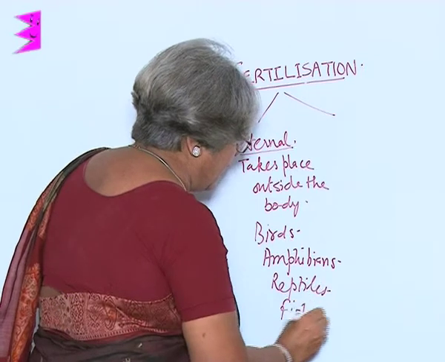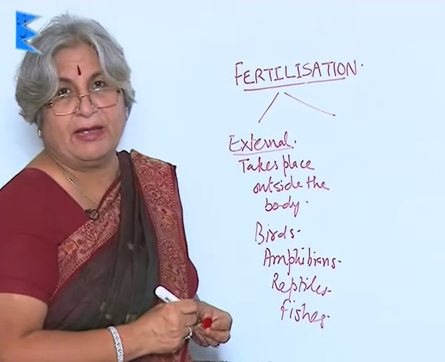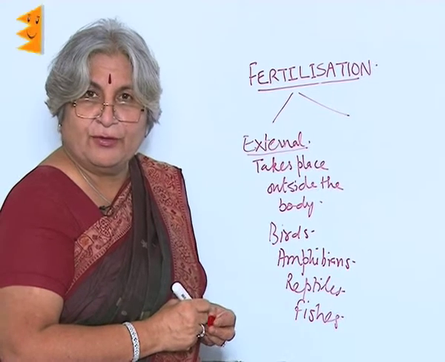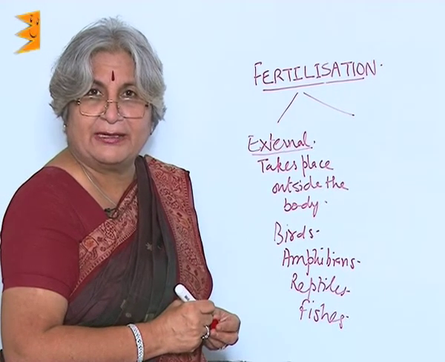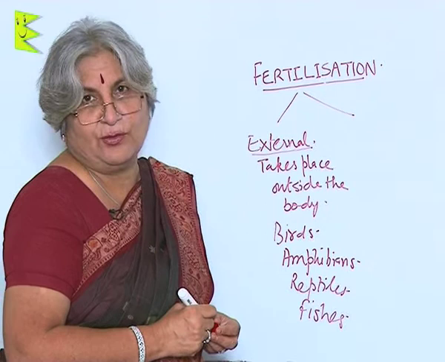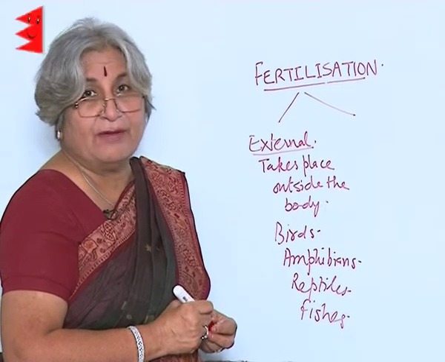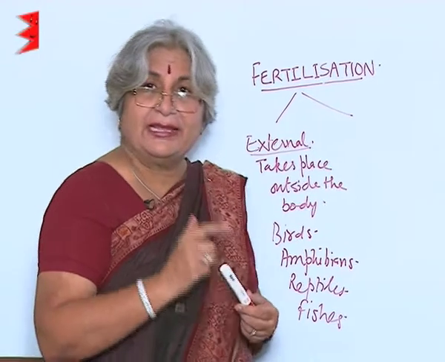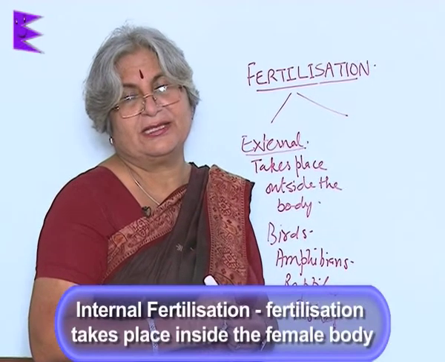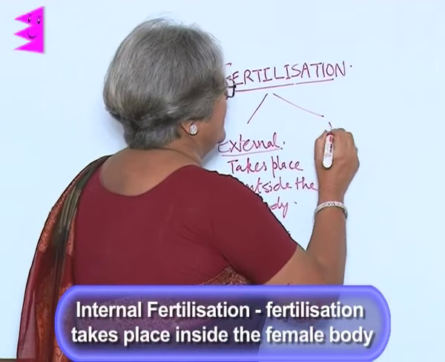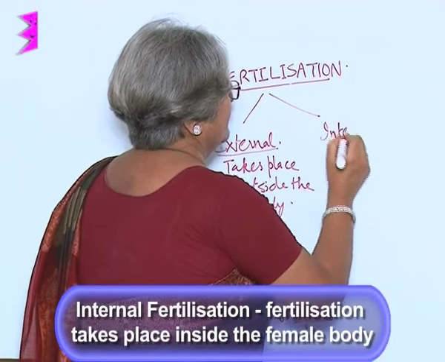But what about the mammals? Human beings are also mammals. Do human beings lay eggs? Do other mammals like lion, tiger, cat, dog lay eggs? No, they give birth to young babies. And why so? Because in them the fertilization is inside the female body, and that is called internal fertilization.